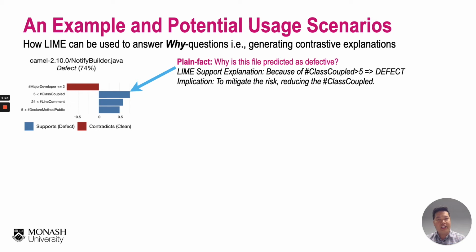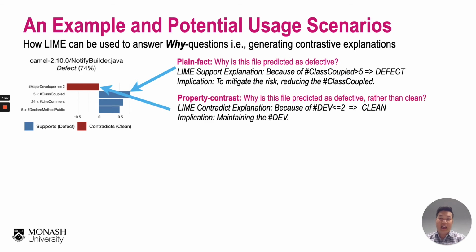For this one, it shows that this file is predicted as defective because of having the number of class couples greater than 5. So it implies that developers should consider reducing the number of class couples to mitigate the risk of having defects. Second, we're going to use LIME to understand the property contrast, or why this file is predicted as defective rather than clean.